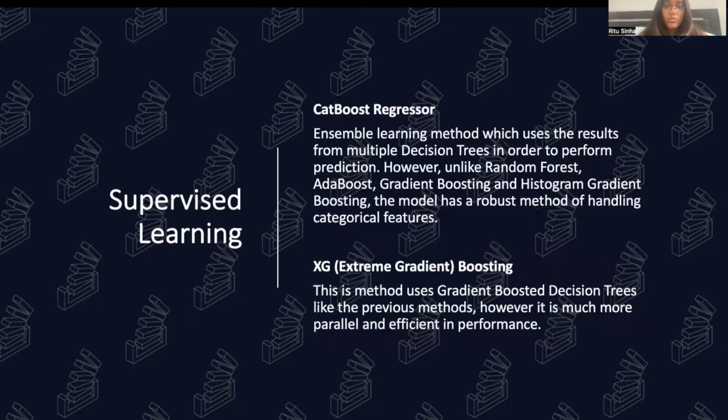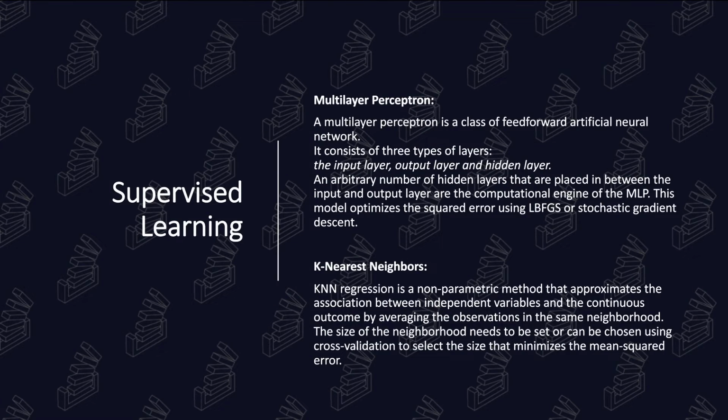The CatBoost regressor, which is again an ensemble learning method, which derived its results from multiple decision trees but had a robust method of handling categorical features. And XGBoost, which is a parallelized version of gradient boosting. A multilayer perceptron is a class of feed-forward artificial neural network. It consists of three layers: the input layer, output layer, and hidden layer. An arbitrary number of hidden layers that are placed in between the input and output layer are the computational engine of the MLP. K-nearest neighbor is a non-parametric method that approximates the association between independent variables and the continuous outcome by averaging the observations in the same neighborhood.